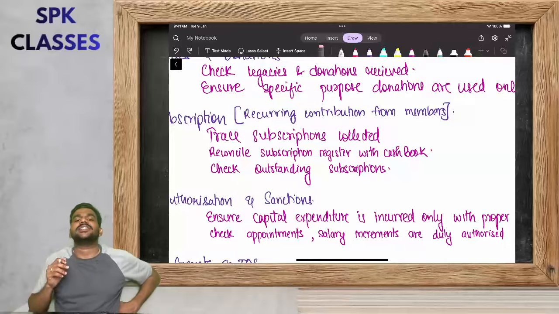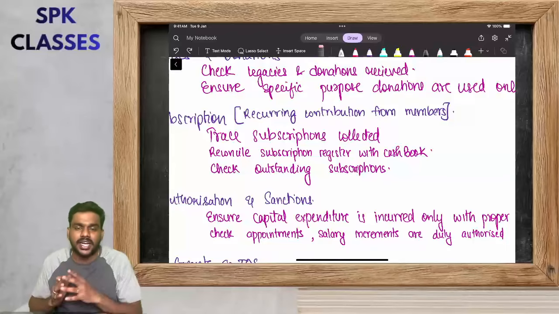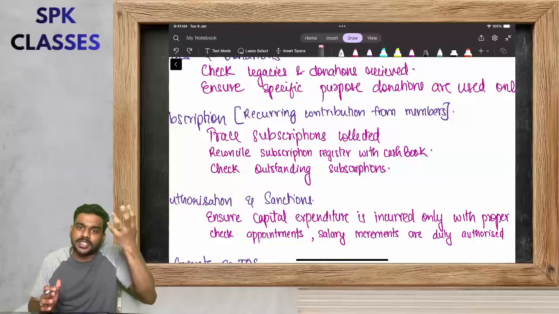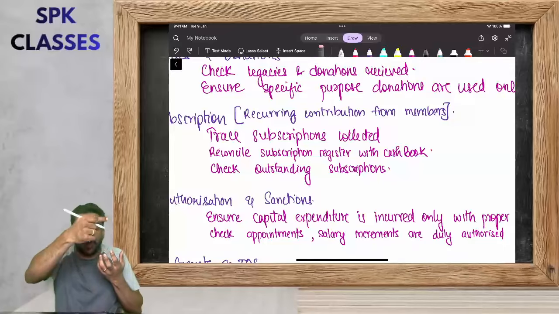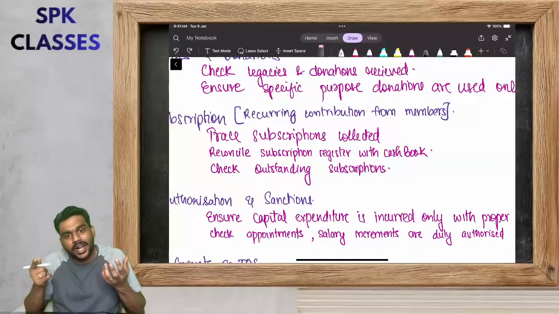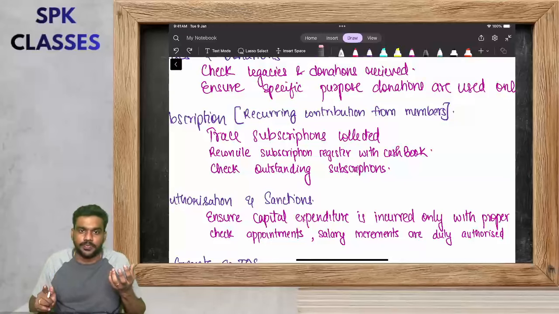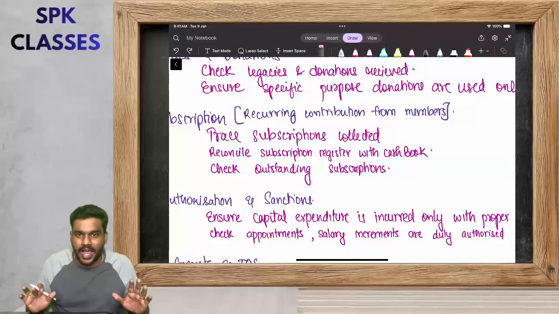I repeat again, subscription point: trace the subscription collected, see what amount of subscription is collected, reconcile whether all the subscription collected is properly recorded in the subscription register and cash book. See what is the outstanding subscription. Am I clear to you?